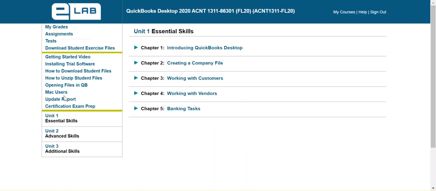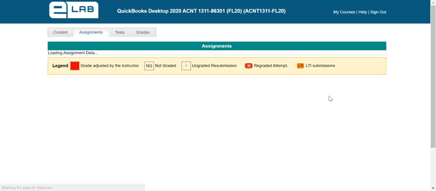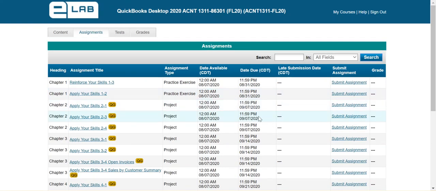How you open files in QuickBooks is a little tricky. You can't just double click on it like you would a Word or Excel file. So they covered the instructions to that in chapter 1 of the book. That's one of the things you practice, but they also give you some instructions here. So let's jump into assignments so we can see all of the assignments.